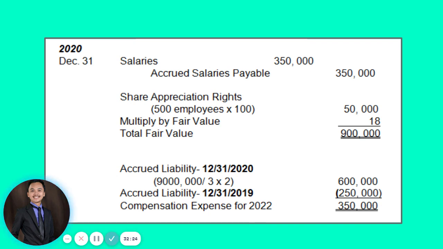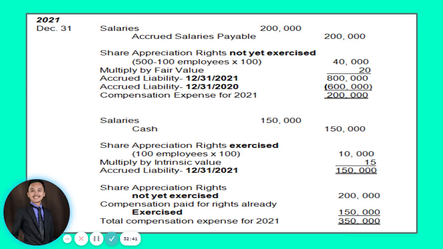Okay? So that is why we debit salaries for 350,000 and then credit to salaries payable for 350. And obviously guys, pagka 2019 and 2020, wala pa allowed na mag-exercise because wala pa man nahuman ang ilang vesting period. Okay? Now, in 2021,